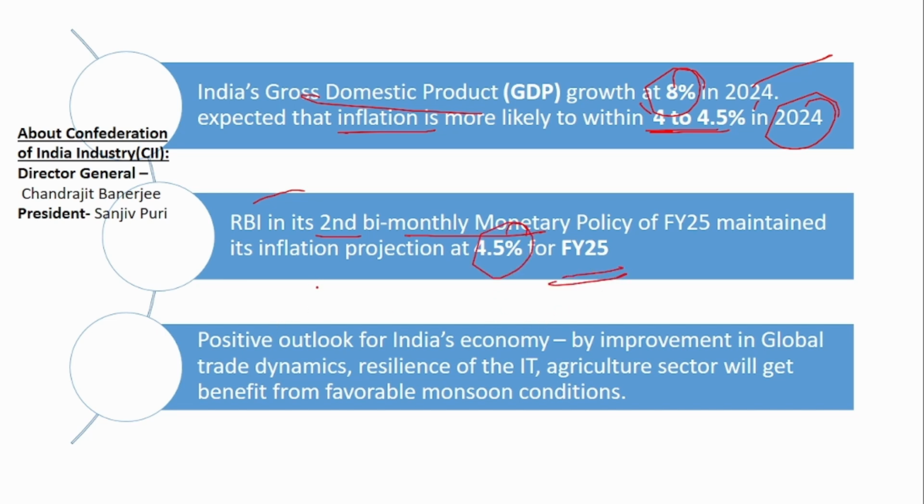And the main reason why this positive outlook has been provided by CII is because it has seen improvement in global trade dynamics, resilience of the IT sector, and due to good monsoon conditions, the agriculture sector is also expected to increase the output. So due to these conditions, it is making a better projection of the country. So if you see, the Director General of CII is Chandrajit Banerjee, and the President is Sanjeev Puri.